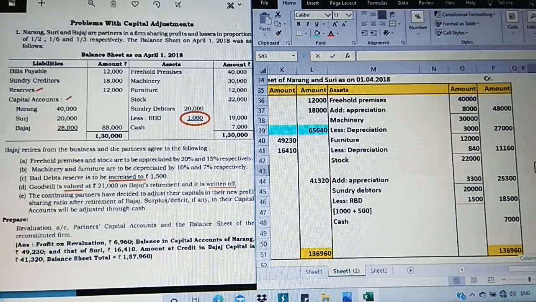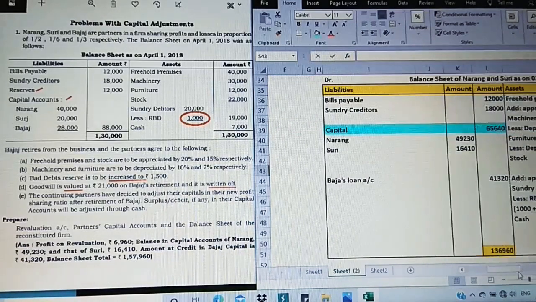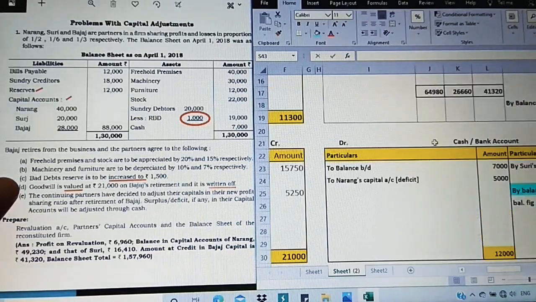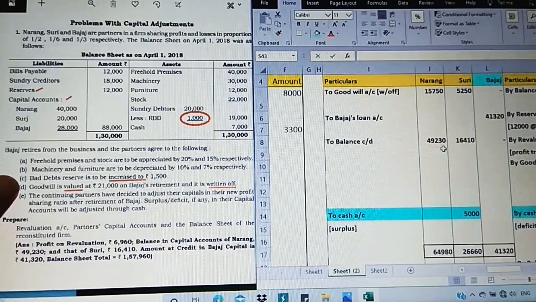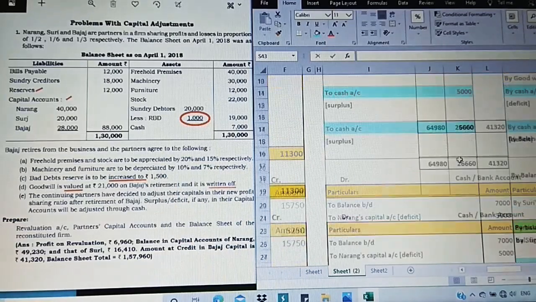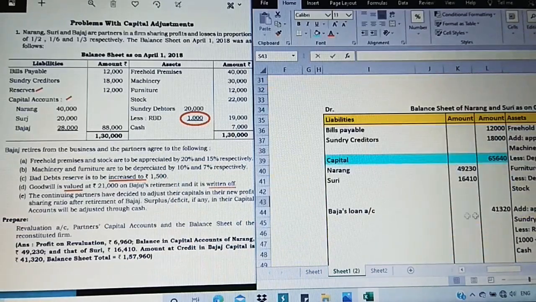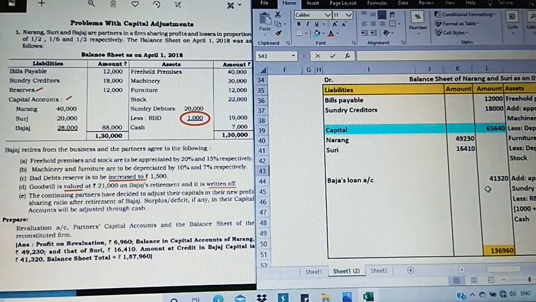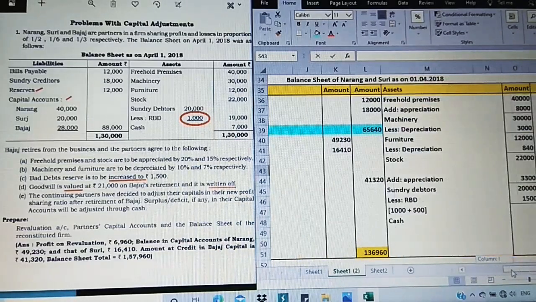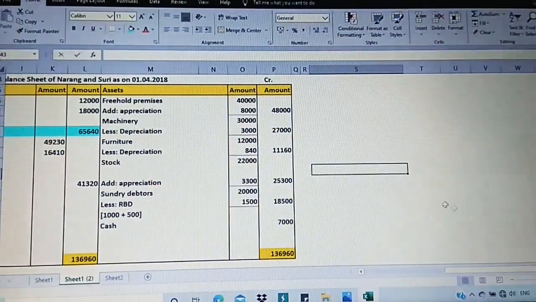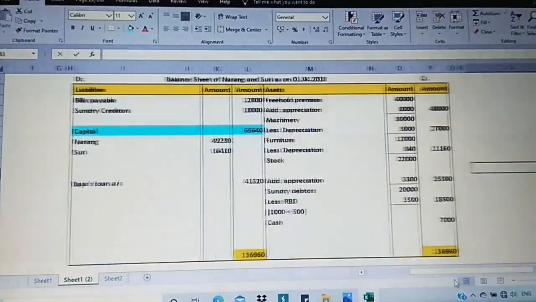Now moving on to the liability side. Bills payable is 12,000. Sundry creditors is 18,000. No adjustment, take it directly. And capitals of Narang and Suri which we found, 49,230, 16,410. Then Bajaj loan separately we have to take always. So the total of the liability is equal to the assets. Now just observe the balance sheet. Both the sides are tallied.